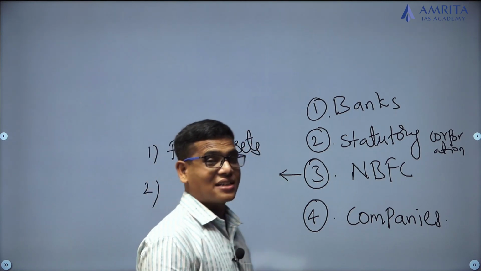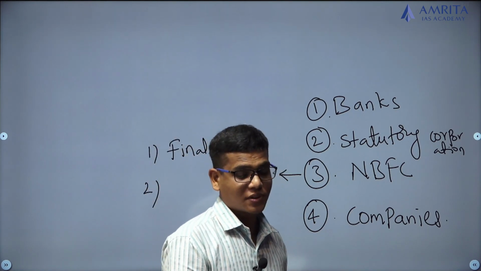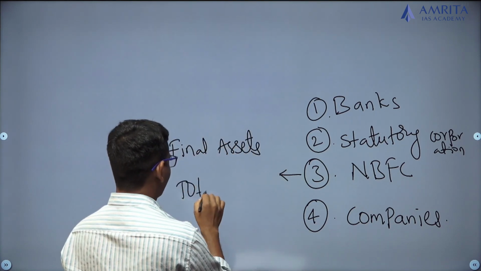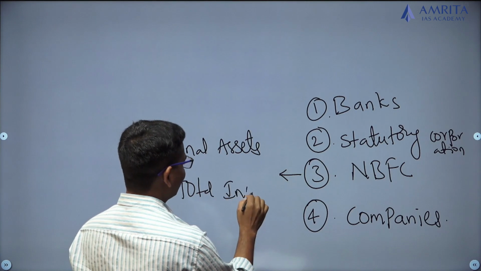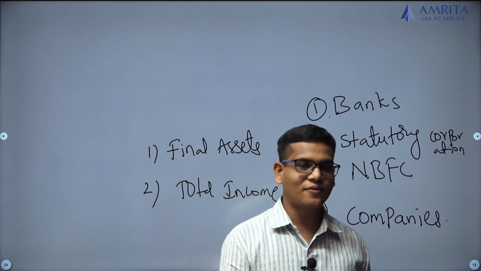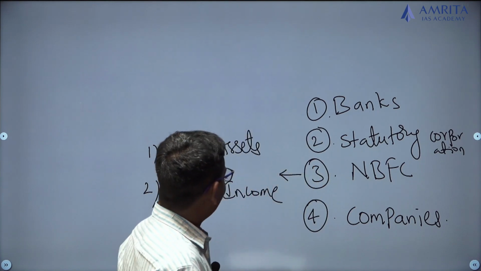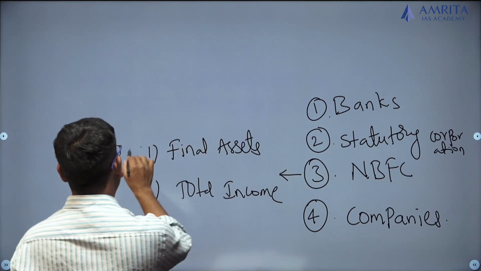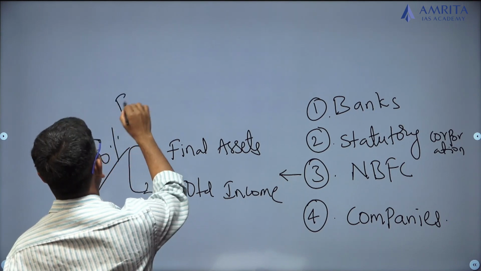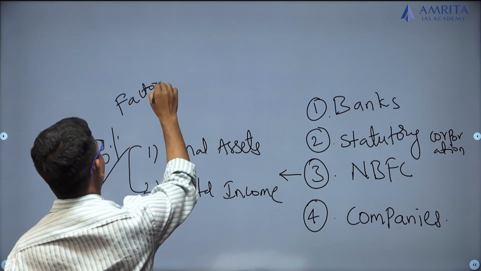The total financial assets of the NBFC and the total income of the NBFC, at least 50% should come from this factoring.